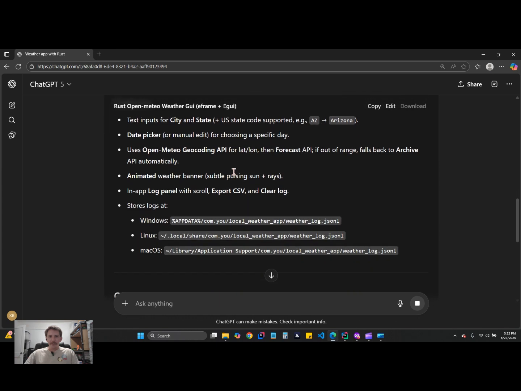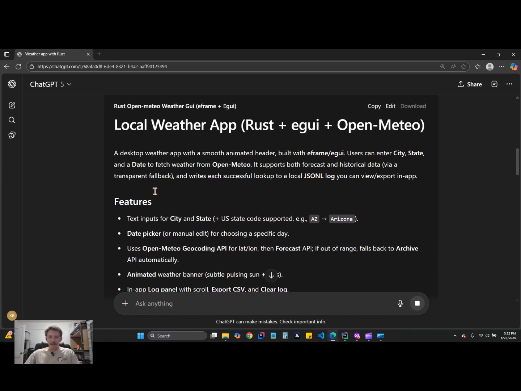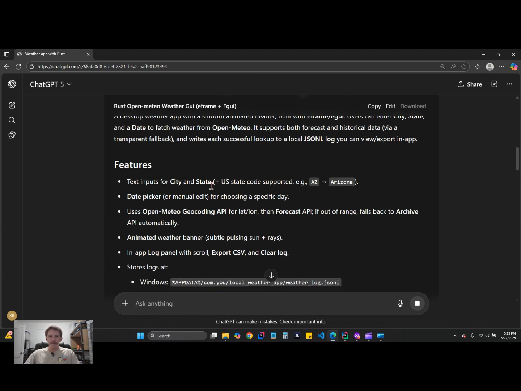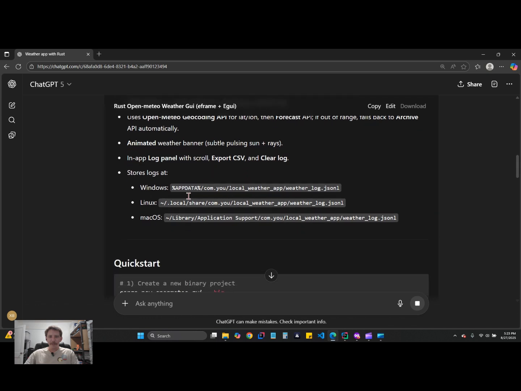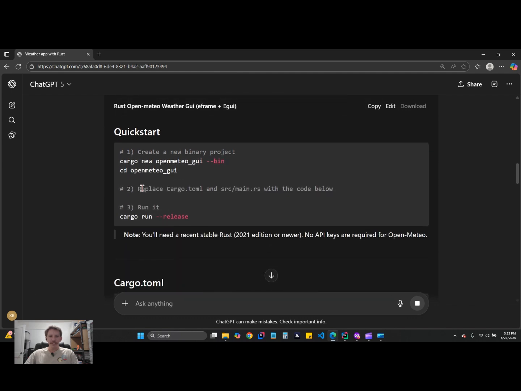Okay, features. Give me all this. Yes, I know. You don't gotta give me all this. I guess I could have been more specific and just said generate the code. You don't have to generate my description also, because I know what I wanted you to do with it. So this is much more than what I put into it. Much more effort than I did, anyways. All right. Wow, stores logs on Windows, Linux, and Mac OS. All right, so this should run on any system, apparently, according to this AI.